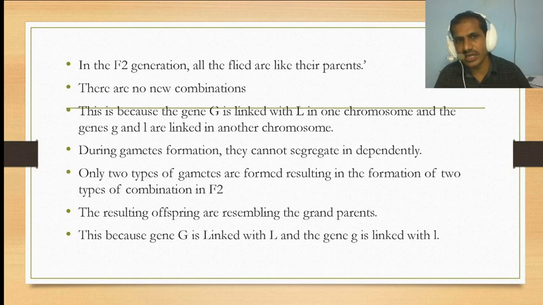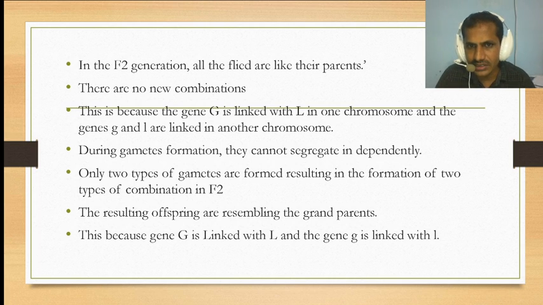So in the F2 generation, all the flies look like their parents. No new combination is formed. This is because the gene capital G is linked with capital L on one chromosome, and small g is linked with small l on the other chromosome. During gamete formation, they cannot segregate independently.